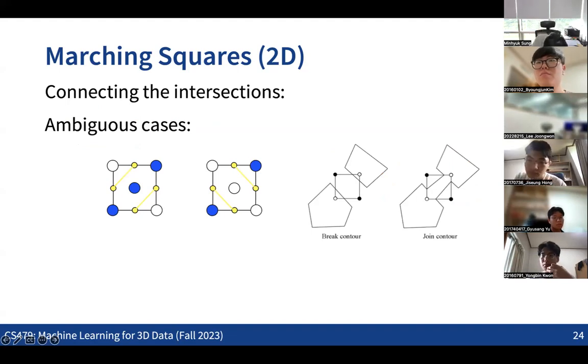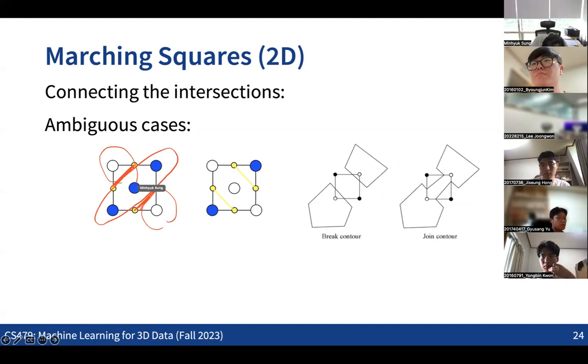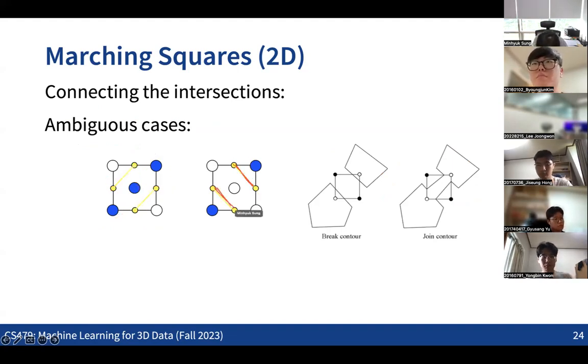We can either connect like this, and then we're going to have one region like this and the other region like this. And also the other way around, we can connect the dots like this, right? So when you have the box like this, it might be the first case like this, or the other case like this, which means that there are some ambiguous cases here.